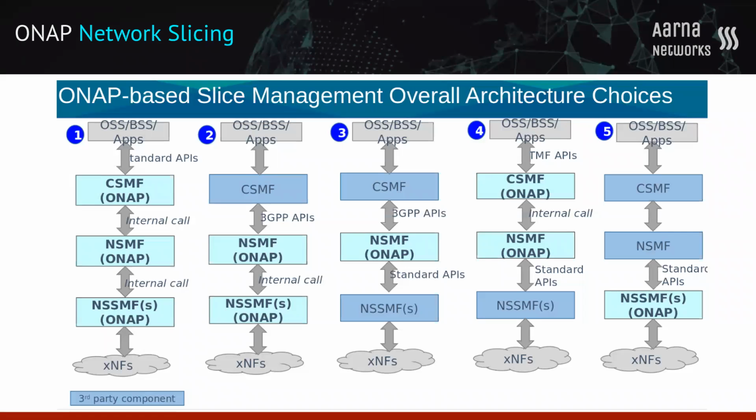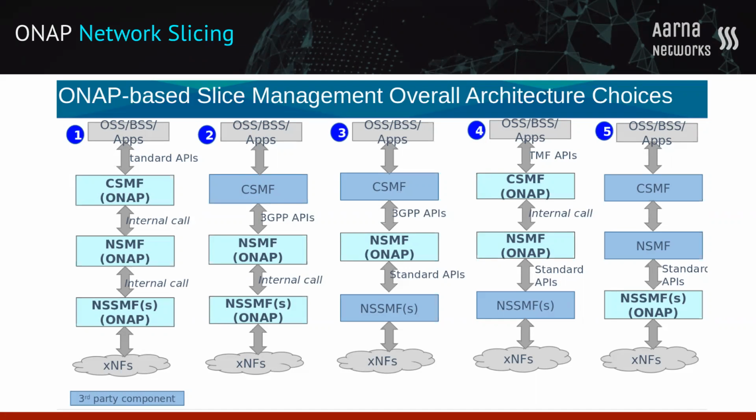Then you look at the NSMF, which is another internal component of ONAP, primarily responsible for the management and orchestration of your network slice instance, and for deriving all your network slice subnet instance requirements, which are translated from CSMF to NSMF and from NSMF to NSSMF. It is responsible for communicating with your NSSMF. In ONAP, thought has been given to NSMF communicating with your NSSMF by two means. One is an internal call, the other is via standard API calls.